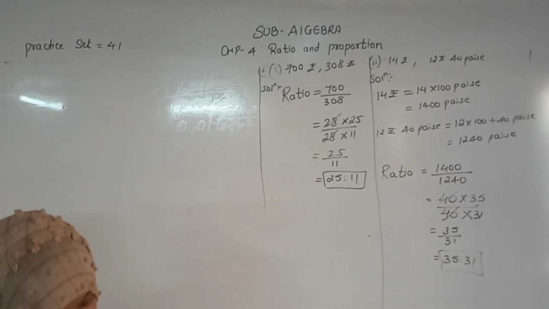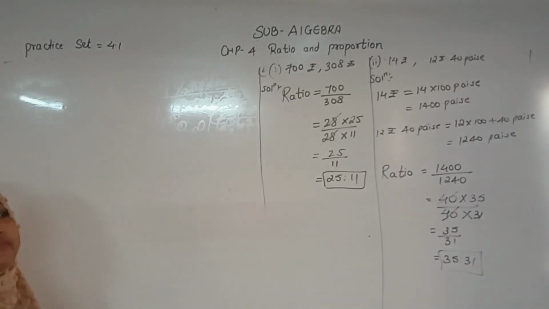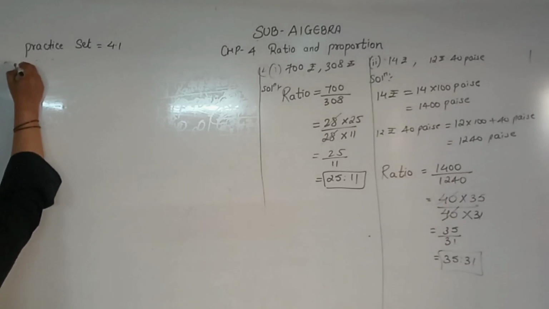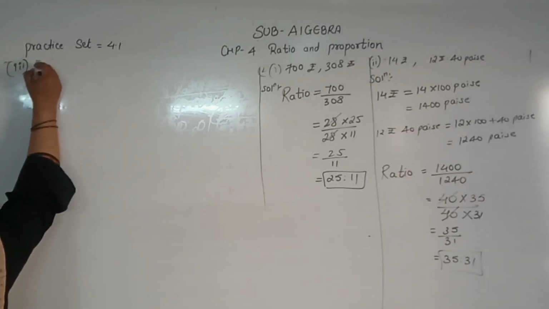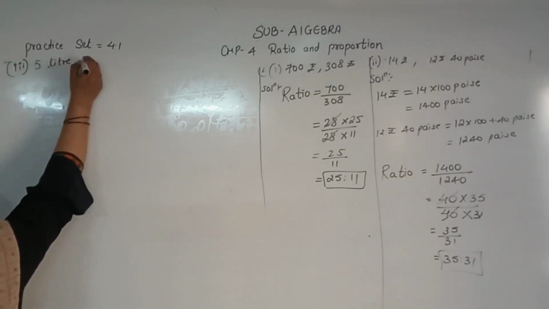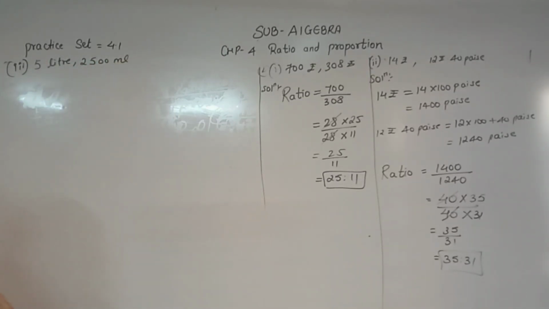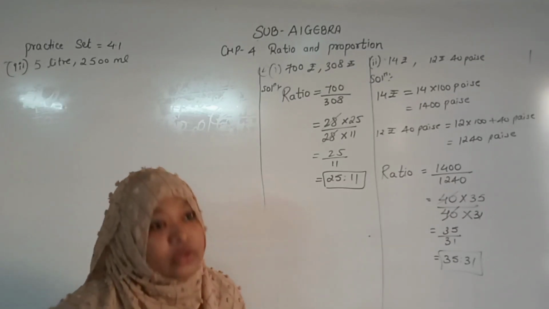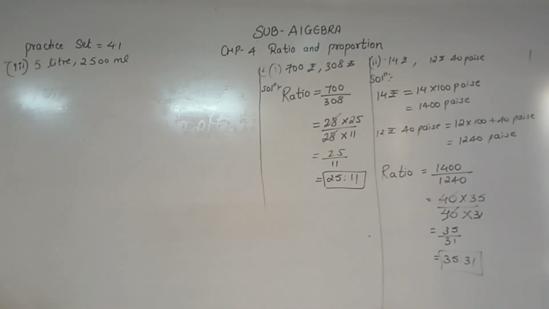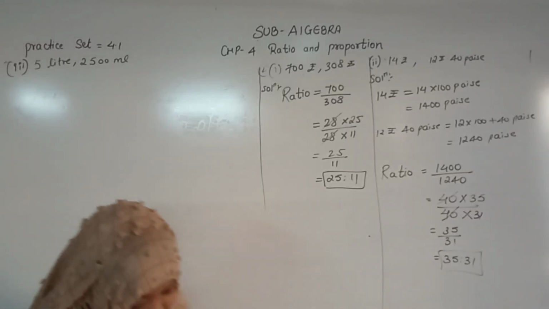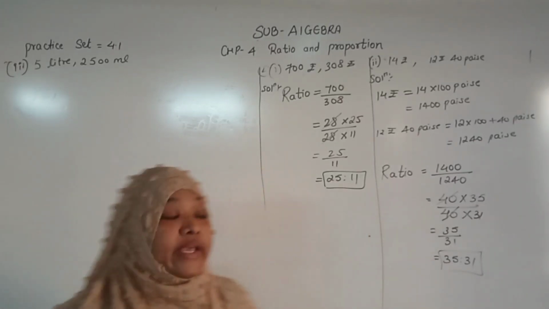Now next question: 5 liter and 250 ml. Now student, in 5 liter and 250 ml, which unit is smallest?